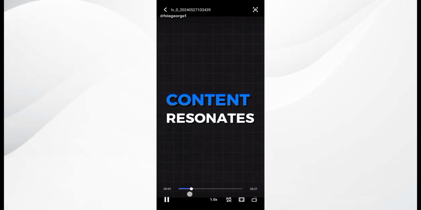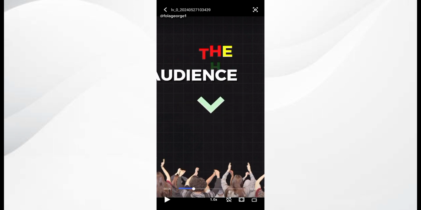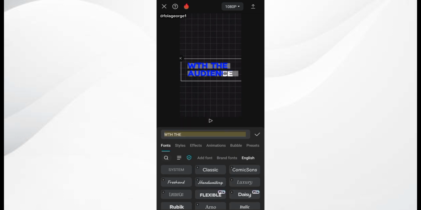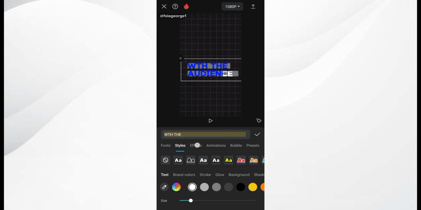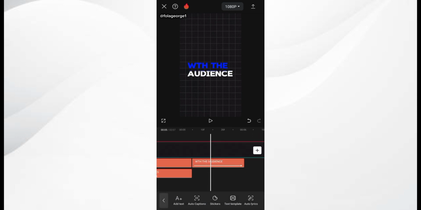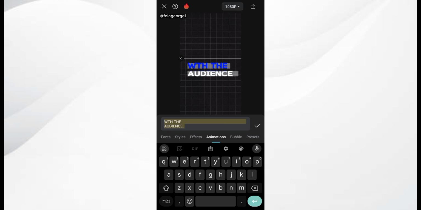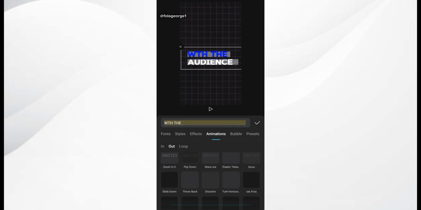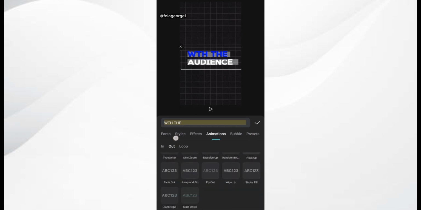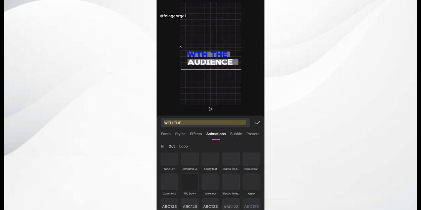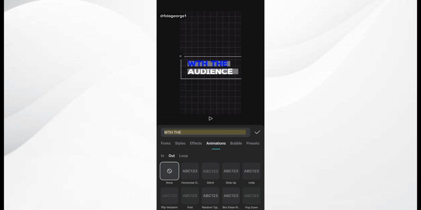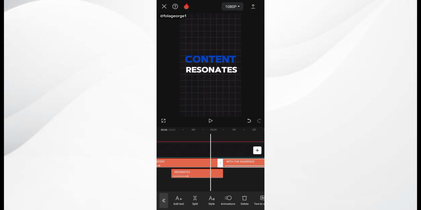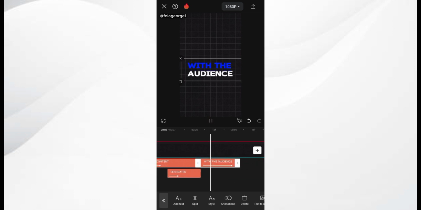Metrics such as how well content resonates with the audience.